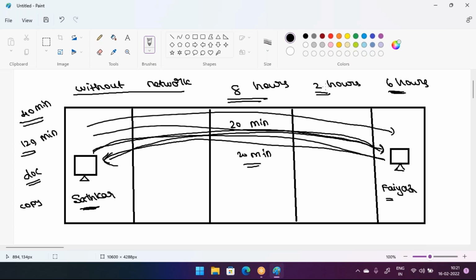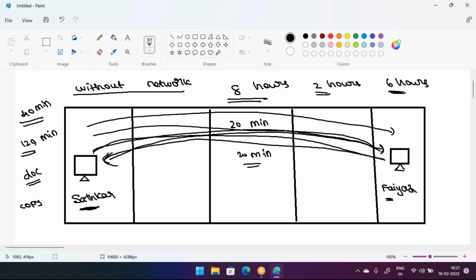This is the problem if there is no networking. Suppose these two persons are in the same building but in different cabins. But what if Satkar is in one branch and Fayaz in another branch? Then it will take more time, maybe one day, maybe 2 or 3 hours.